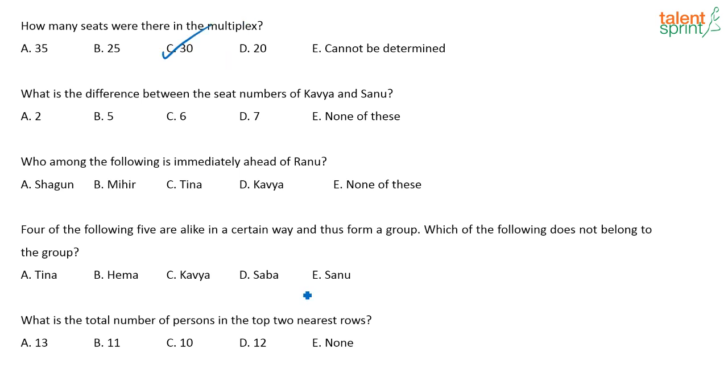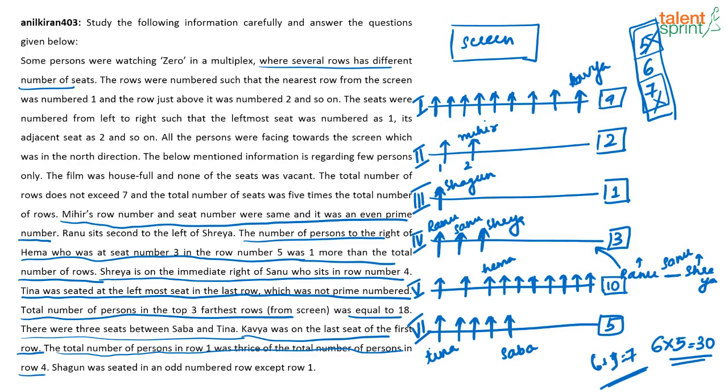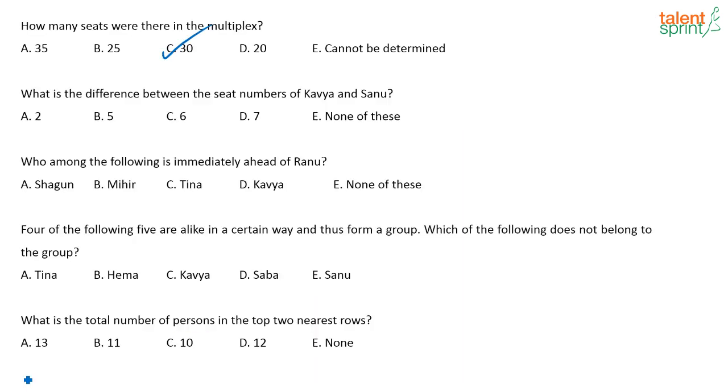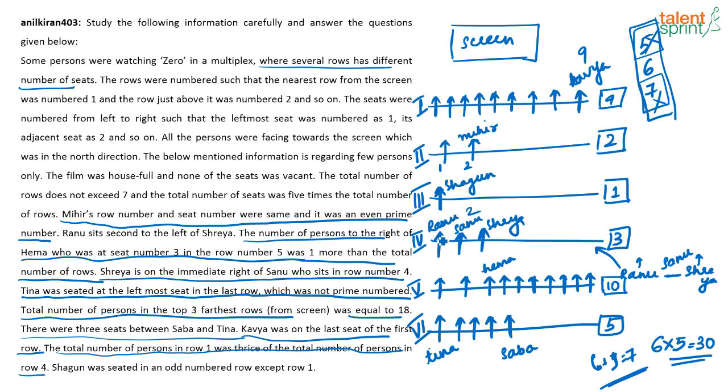What is the difference between seat numbers of Kavya and Sanu? Where is Kavya? Kavya is here, Sanu is here. Seat number. So Kavya's seat number is 9, Sanu's seat number is 2. So what is 9 minus 2? 7. Who among the following is immediately ahead of Ranu? Immediately ahead of Ranu is Shagun.